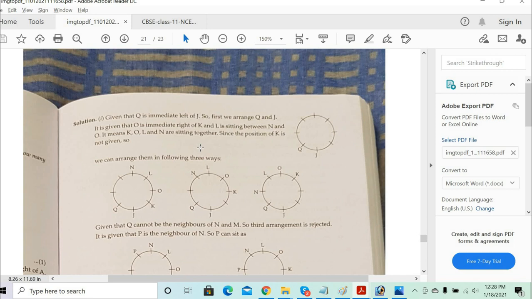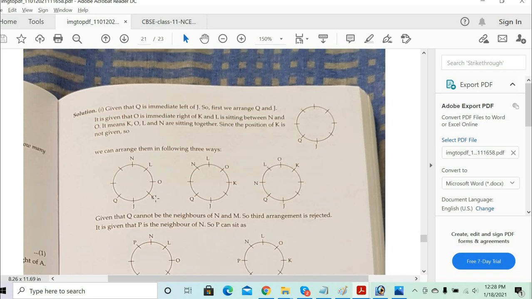Now as per the arrangement, first we draw the circle and mention all the points on the circle. Clear? And then the data which is given to you, we start putting in. Q is immediately left of J. So we can start the seating arrangement of J with any point, it doesn't matter, because it's circular, it's symmetry.